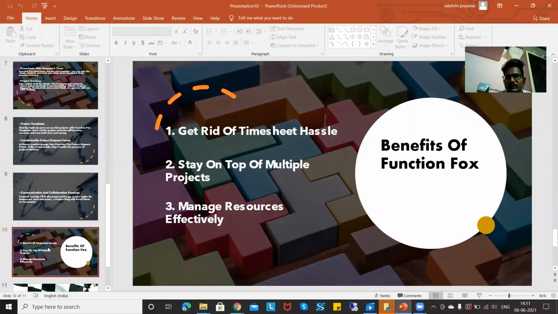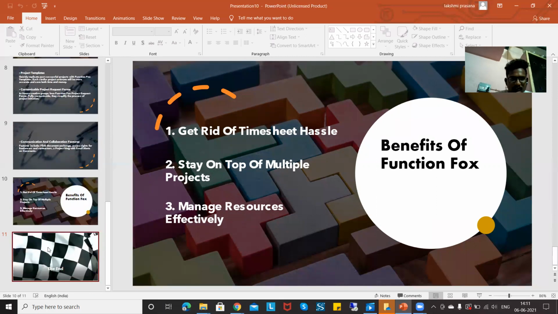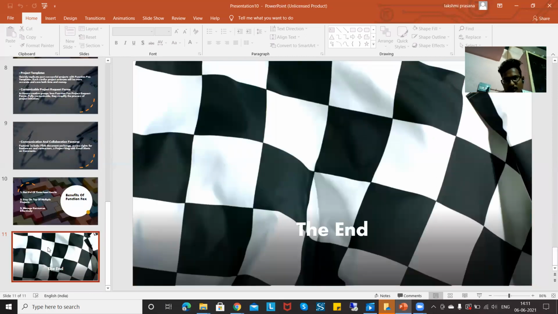Next, benefits of FunctionFox. It helps you stay on top of multiple projects and manage resources effectively. This is about FunctionFox.